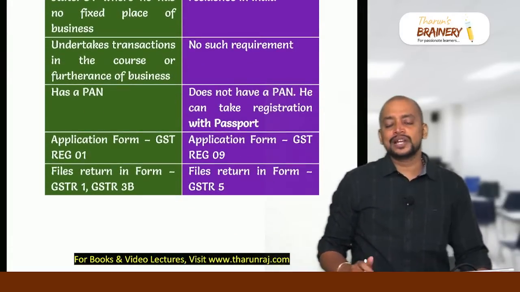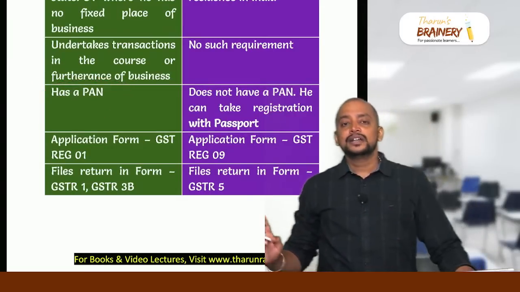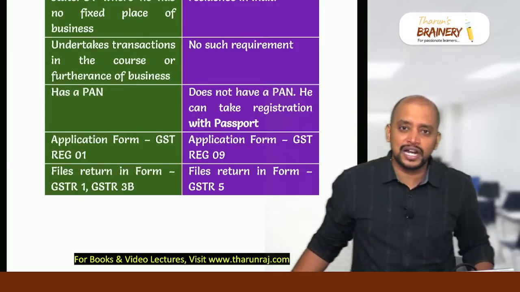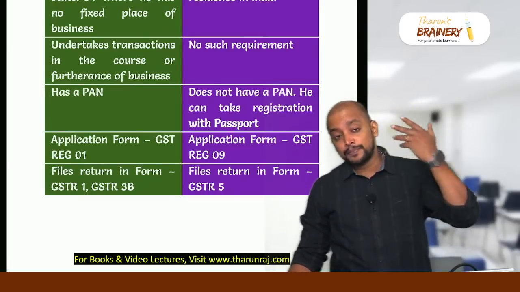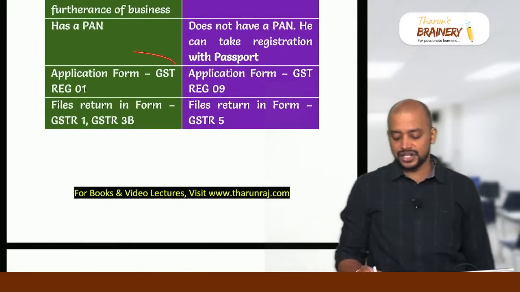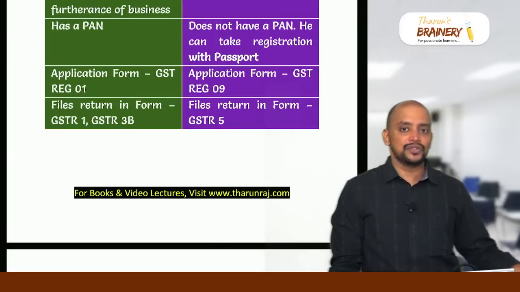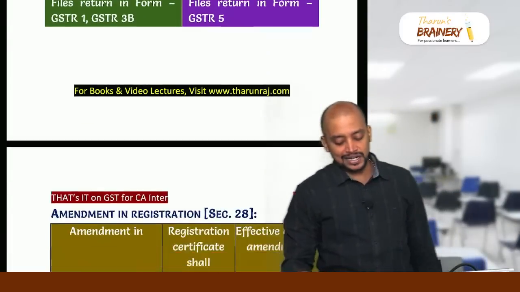And usually CTP will have a permanent account number, so they will get a normal registration. NRTP will not have a permanent account number, so using their passport, the registration will be done. CTP registration will be normal REG1, NRTP will be REG9. And CTP will file the regular returns GSTR1 and 3B, whereas NRTP will file a return in GSTR5.